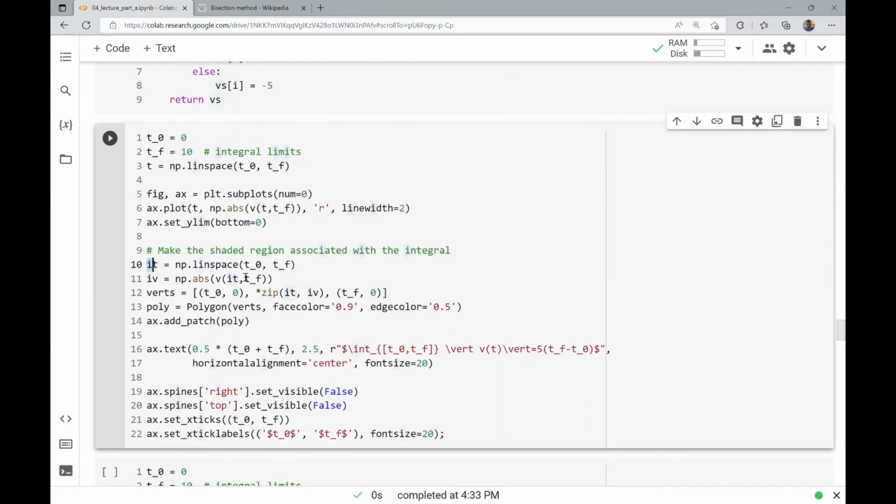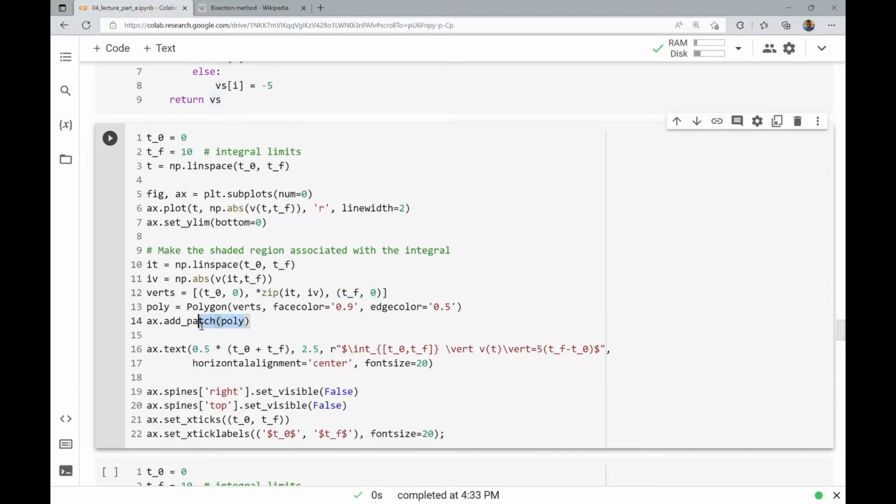So I create these t values and these v values for the integral. That's why it's it and iv, because they're for the integral. And then I create these vertices. Notice I use this star zip. That might look familiar from a previous notebook. So these are a bunch of vertices where I then create a polygon that connects everything along the curve, the v of t values, and along these it values. So I'm basically just creating a polygon associated with the curve and the horizontal axis. That's what I'm trying to do here.